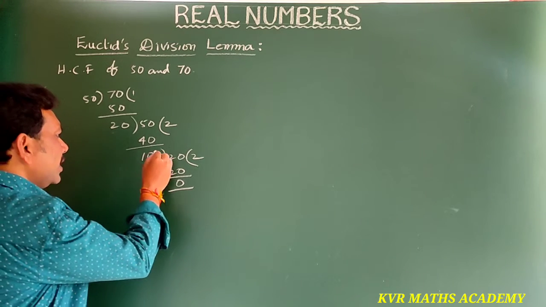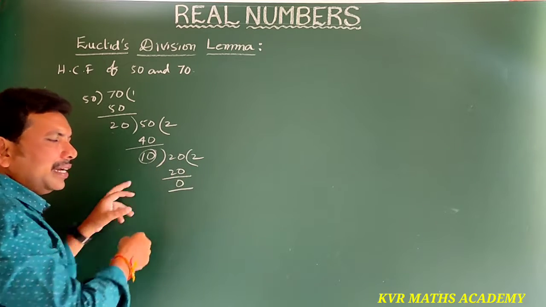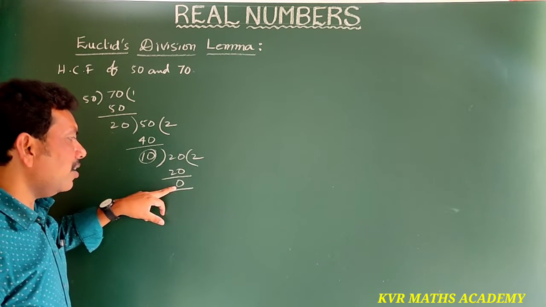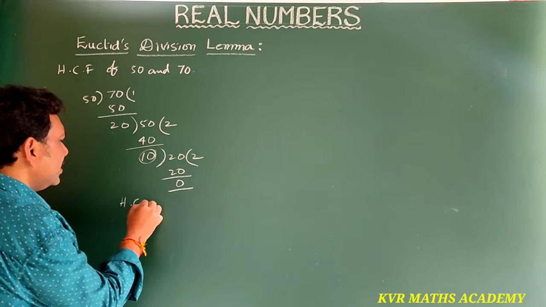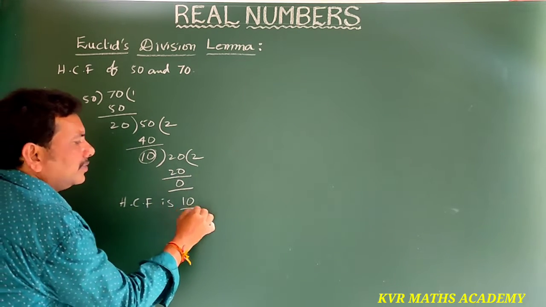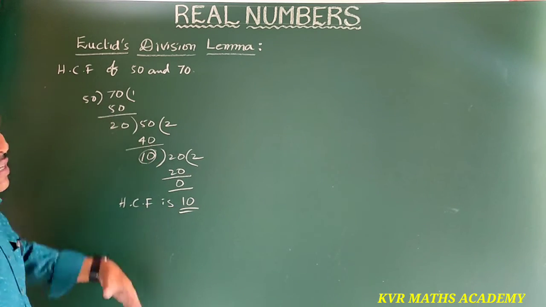So here 10 completely divides the number. That's why we have got 0 as the remainder, and that's why the HCF is 10. Understood clearly? So this is the division method.